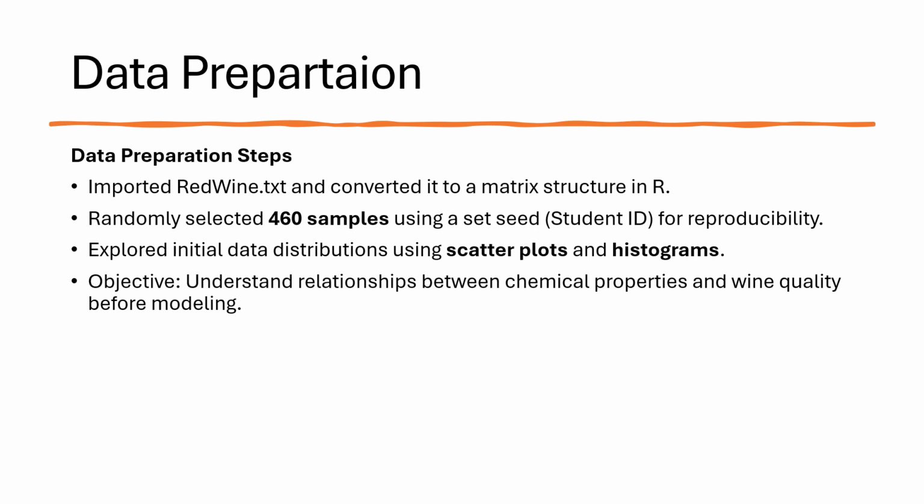The .txt dataset was imported and converted into a matrix format in R. A random subset of 460 samples was selected using a set seed based on student ID, ensuring reproducibility. We explored the initial data distributions using scatter plots and histograms. The main objective was to understand the relationship between chemical properties and wine quality before starting the modeling process.